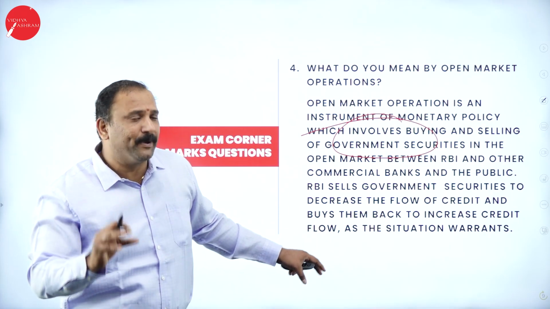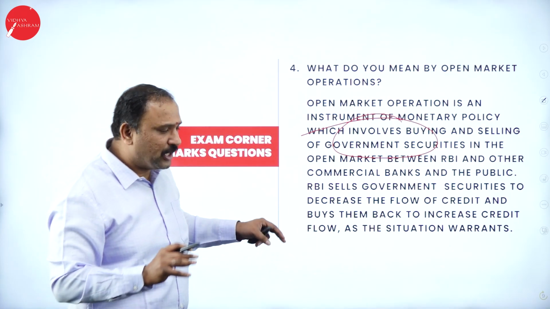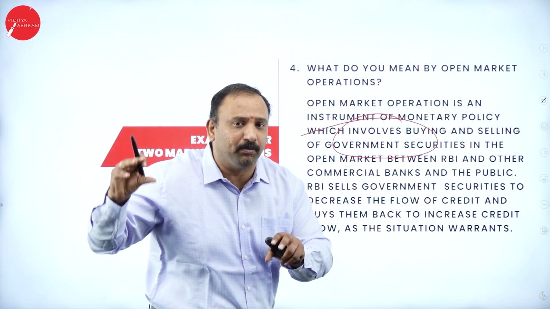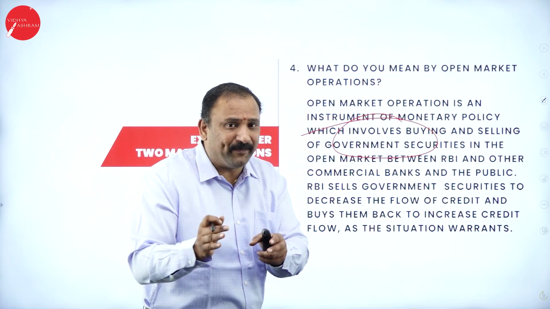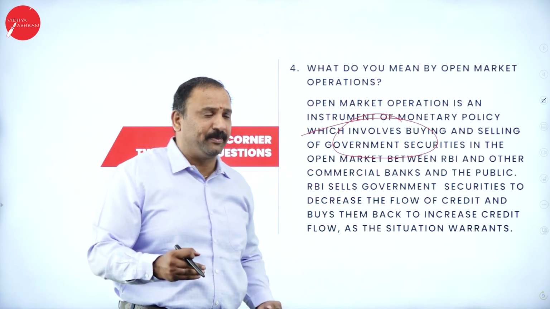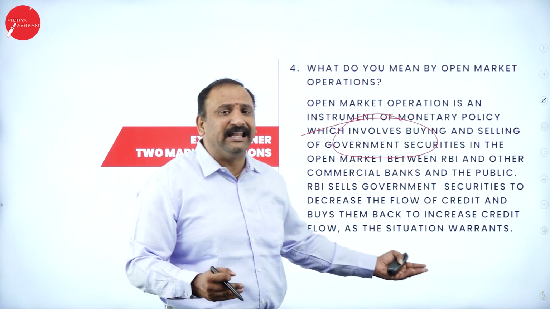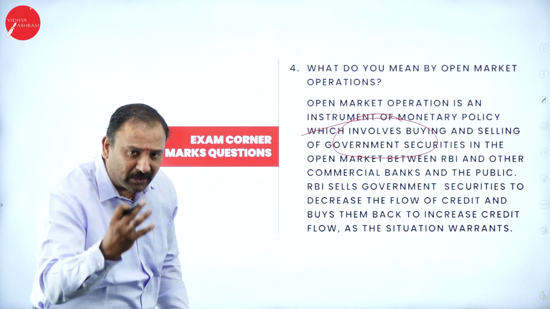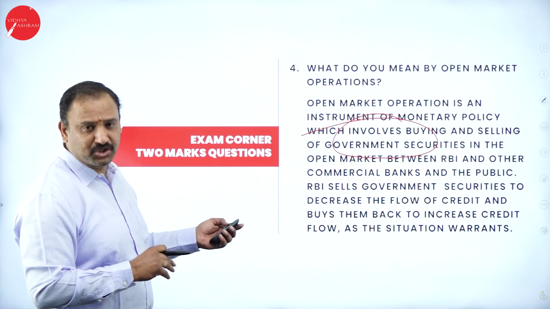So what will be an open market transaction is that the RBI will be selling government-based securities or bonds through the commercial banks. Why? Because we have to arrest the credit flow, and whenever the credit flow has to be increased back, then automatically RBI will take a buyback situation altogether. That is what we call an open market situation.